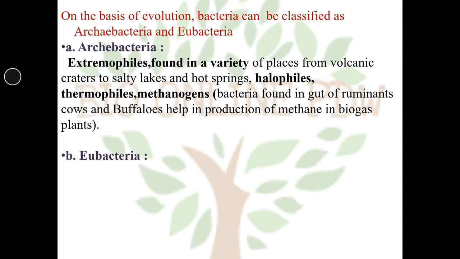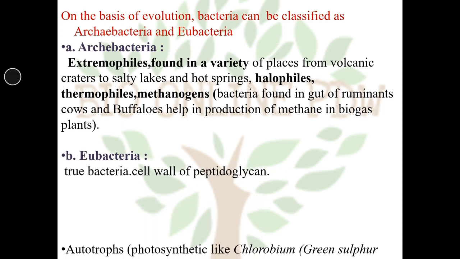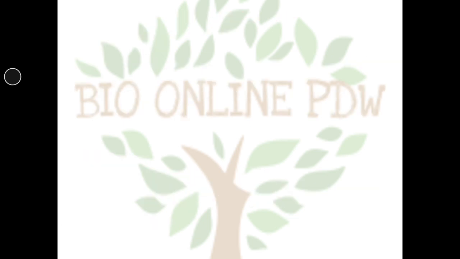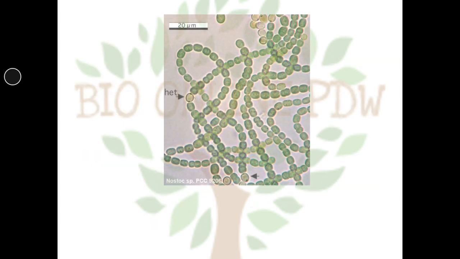The second group of bacteria is called eubacteria. They are also called true bacteria. The cell wall is made up of peptidoglycan. Examples of eubacteria include the autotrophs, which are the photosynthetic ones like Chlorobium, commonly called green sulfur bacteria, and Chromatium, or chemosynthetic bacteria like sulfur bacteria, and some are heterotrophs also.